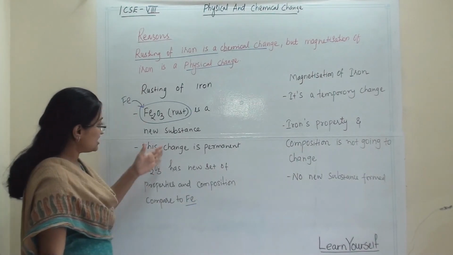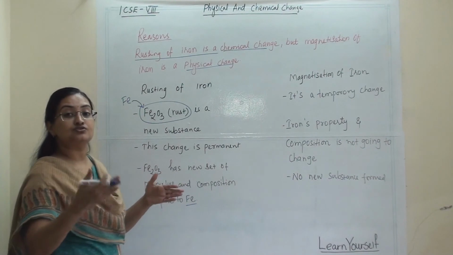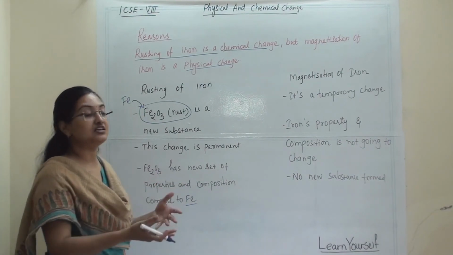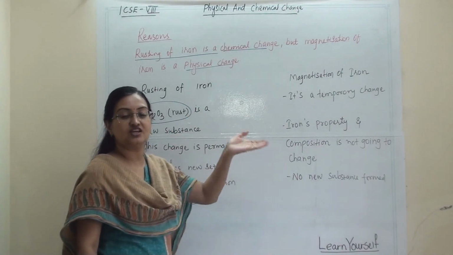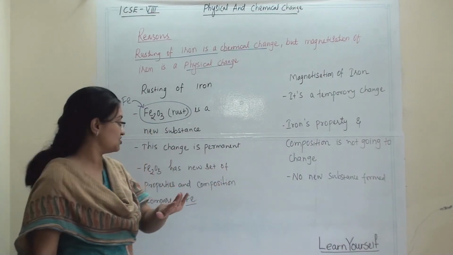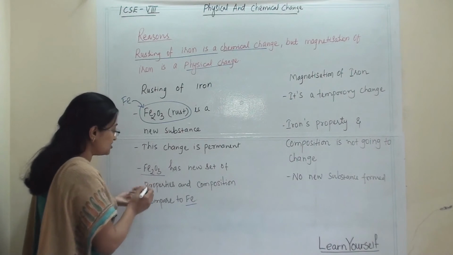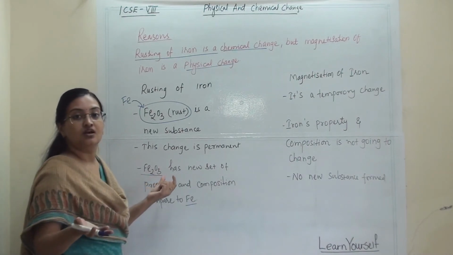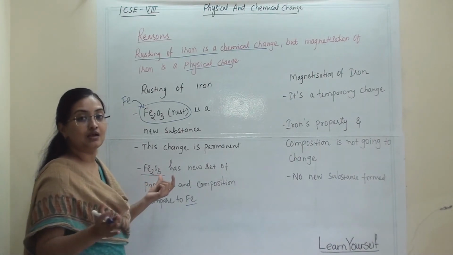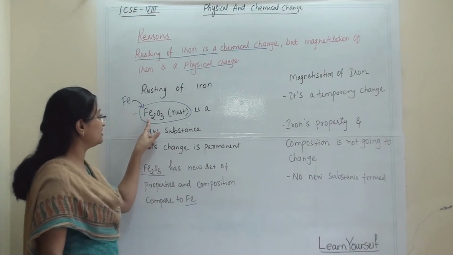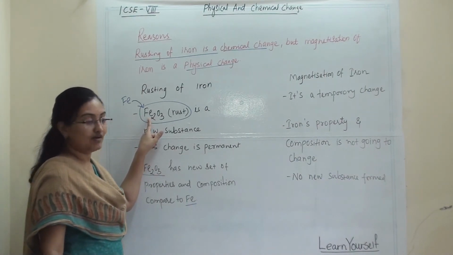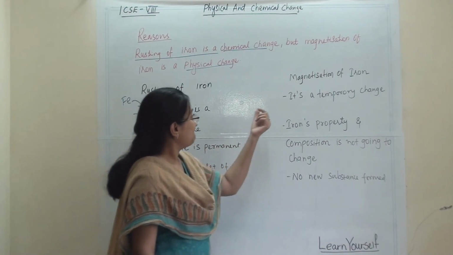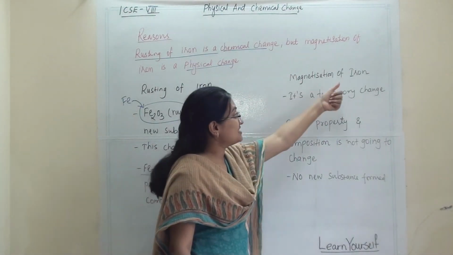This statement is going to be the same for each and every reason if the reason is like this, where one is a chemical change and another one is a physical change. Here you only have to change the new substance's molecular formula or the name of that substance. Here if you write iron 3 oxide, then it is well and good. Then magnetization of iron.